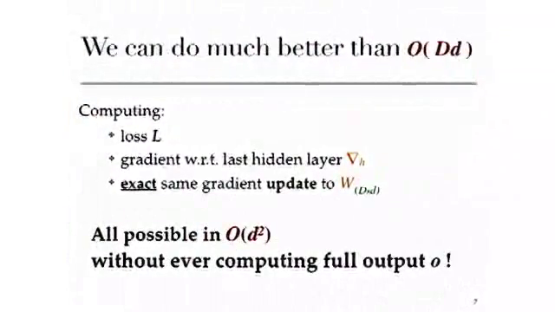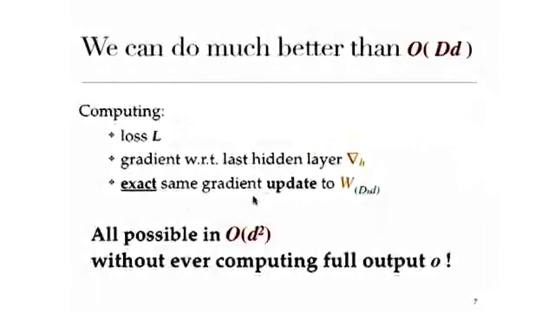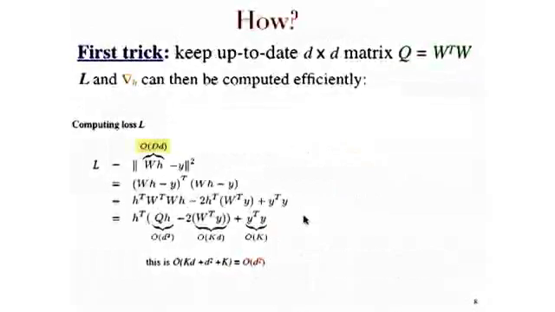All right, so we can do much better than that. What I'm going to show is that it's possible to compute the loss, L, the gradient with respect to the last hidden layer, and perform the exact same gradient update to that full matrix, big D by small d matrix. All is possible in O of small d squared, okay, without ever computing the full output. Okay. And how do we do that?